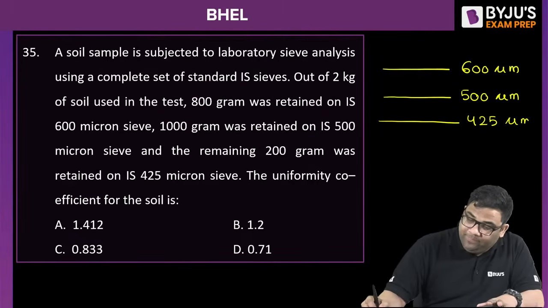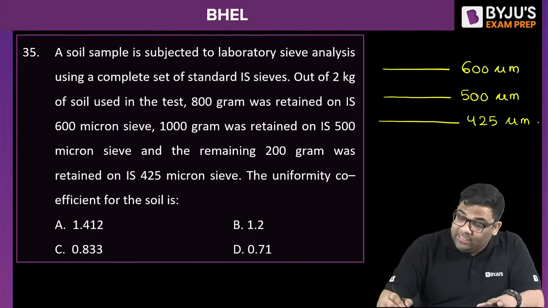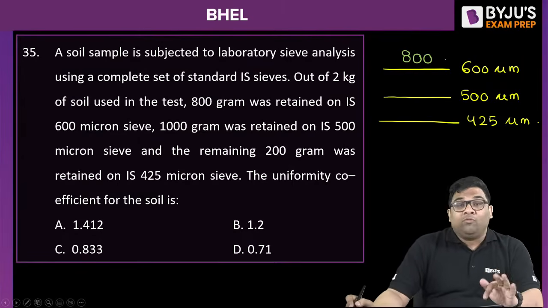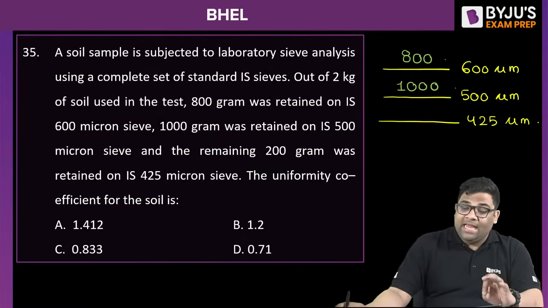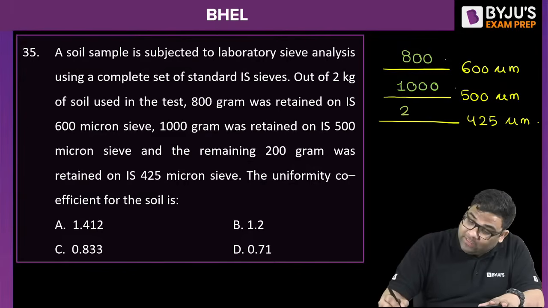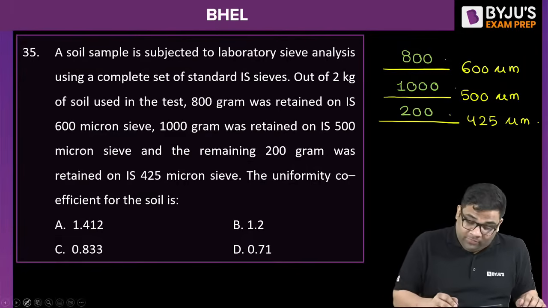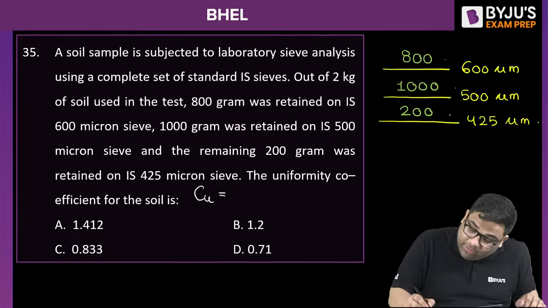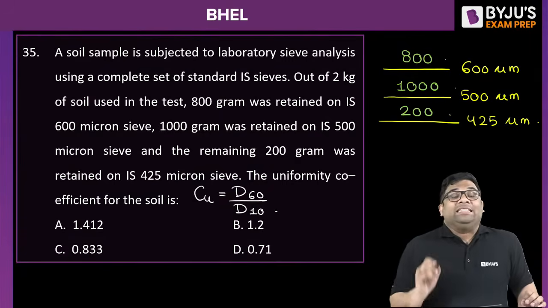Out of 2 kg, 800 g retained on this 600. So here it is 800. Then 1000 was retained on the 500. And then 200 was retained on this 425. It is given to us. They're asking you the uniformity coefficient or coefficient of uniformity. It is Cu. Cu is D60 by D10, right?